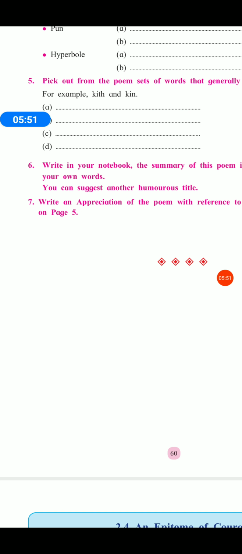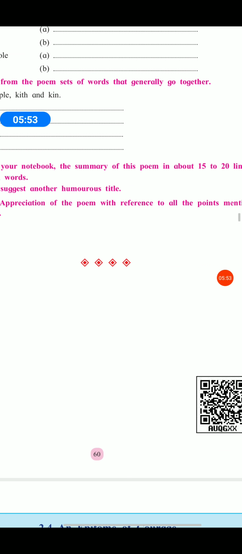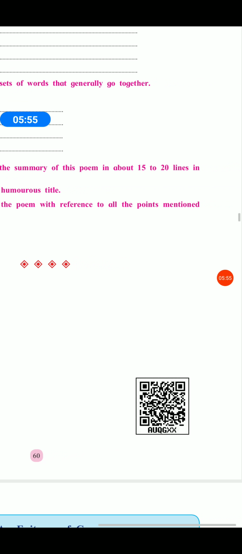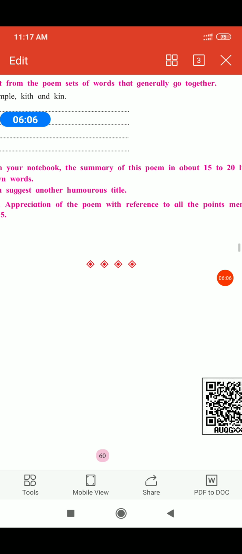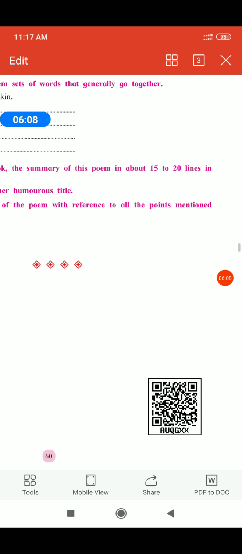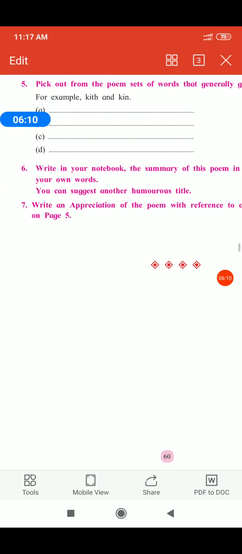Sixth activity: write in your notebook the summary of this poem in about 15 to 20 lines in your own words. You can suggest another humorous title. Here you have to write in your notebook the summary of that poem in about 15 to 20 lines, and you have to give another humorous title.